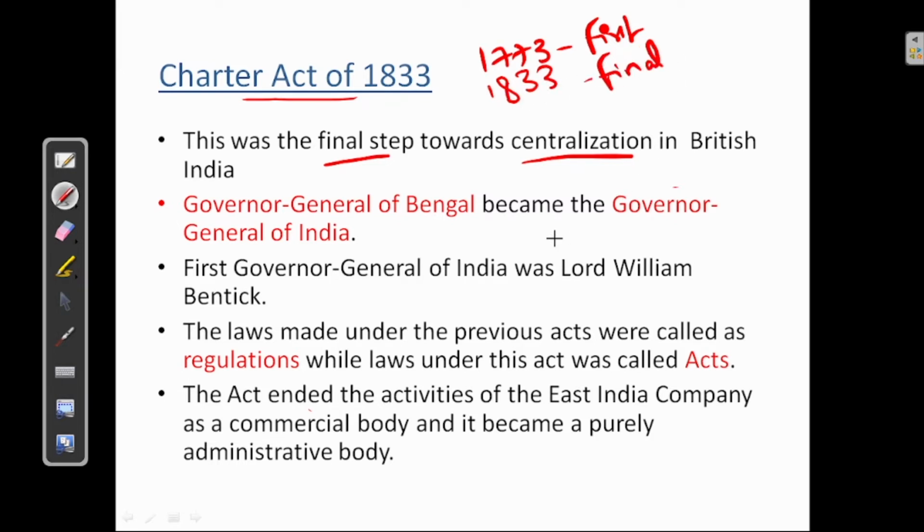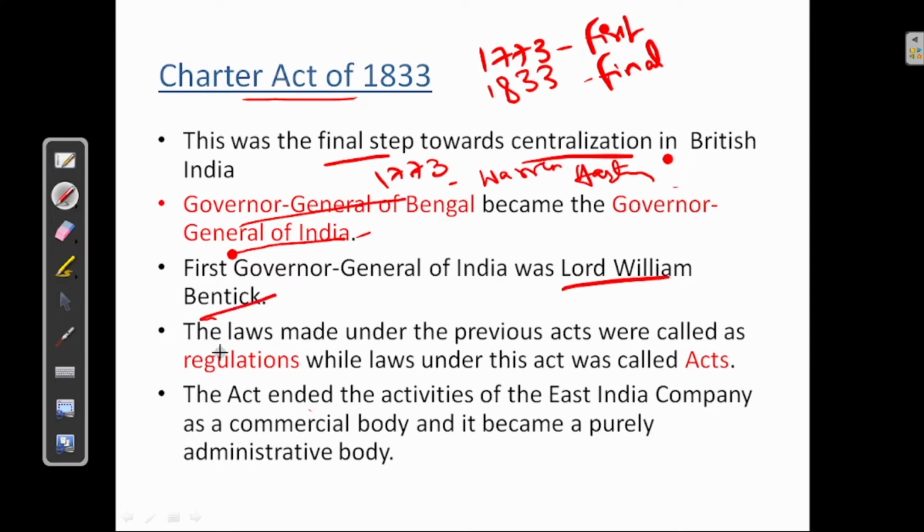Okay. Next, GG of Bengal became the GG of India. See, in 1773, Governor of Bengal became the Governor General of Bengal. Now, this Governor General of Bengal became the Governor General of India. First Governor General of Bengal was Warren Hastings. Right? Next, Governor General of India. The first Governor General of India was Lord William Bentinck.